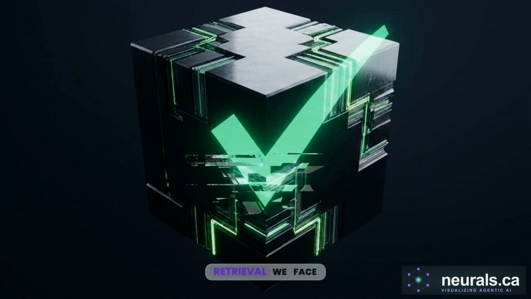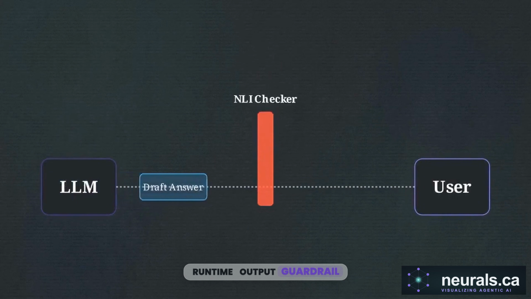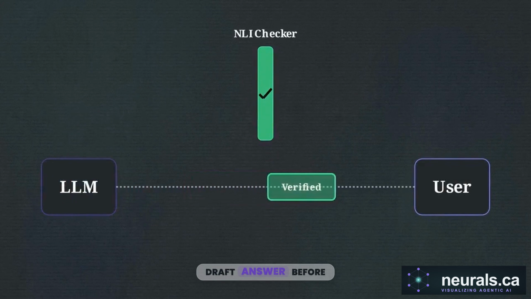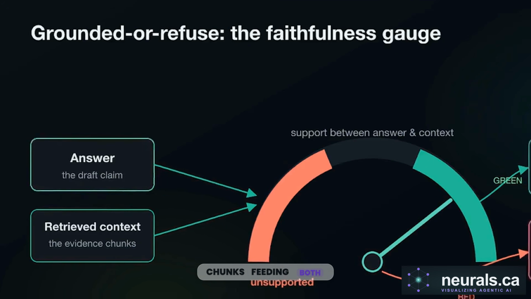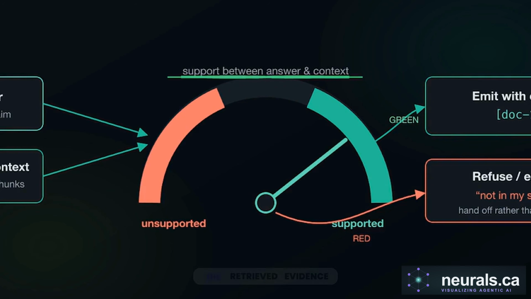Even with precise retrieval, we face a confidence trap. An agent armed with robust tools will still confidently output hallucinations if the retrieved context is sparse or logically insufficient to answer the prompt. To stop this, we insert a runtime output guardrail. We apply a natural language inference, or NLI, self-check that intercepts the draft answer before it reaches the user. This diagram illustrates the grounded or refuse gauge. It takes two direct inputs, the draft answer and the retrieved context chunks, feeding both into an independent verification logic. The evaluator breaks the draft answer into atomic claims, explicitly verifying each against the retrieved evidence.